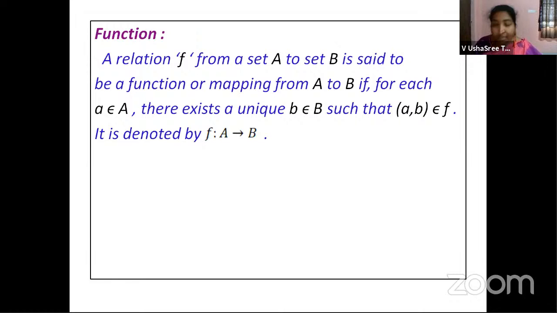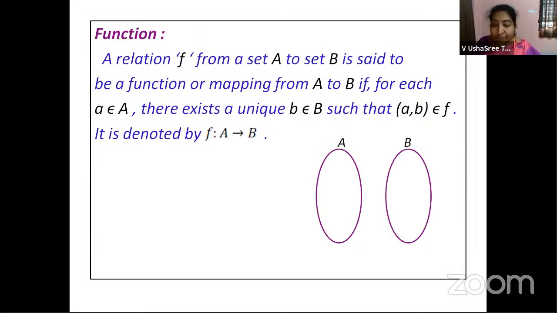Now we will see a diagrammatic representation for this, children. Let us take set A with elements 1, 2, 3, 4, and set B with elements a, b, c, d, e. We are defining a function F. 1 is related to b, 2 is related to c, 3 is mapped to d, and 4 is mapped to e. Now I want you to pay attention to this diagram.